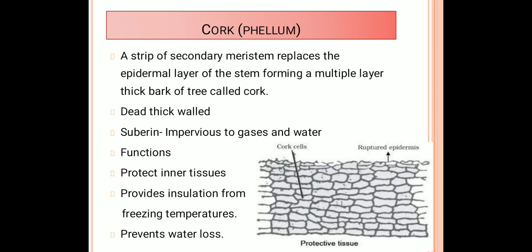It also protects the inner tissues from attacks of microorganisms and prevents water loss. So these are all the main functions of the cork. This is the structure of the cork cells.